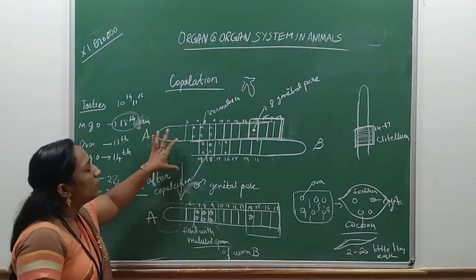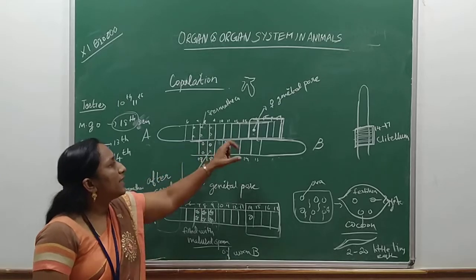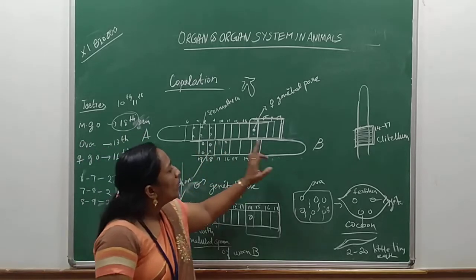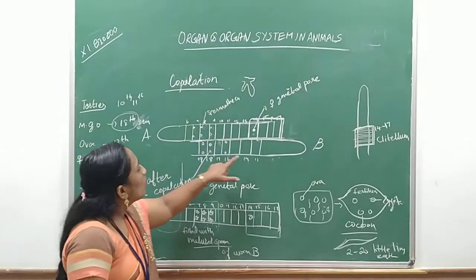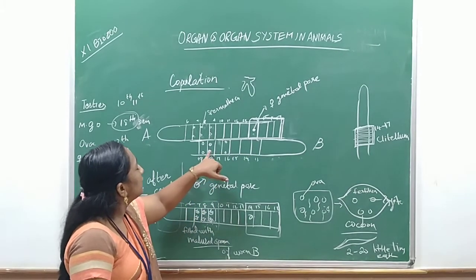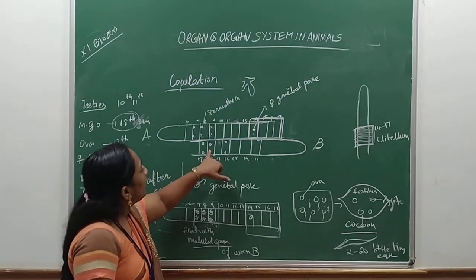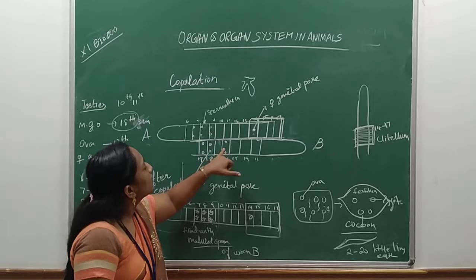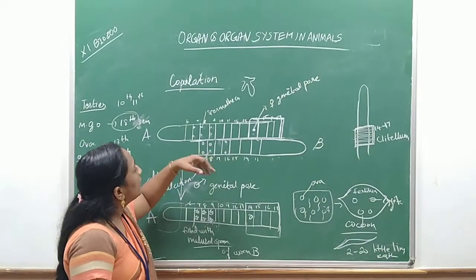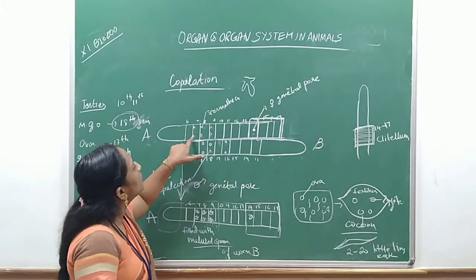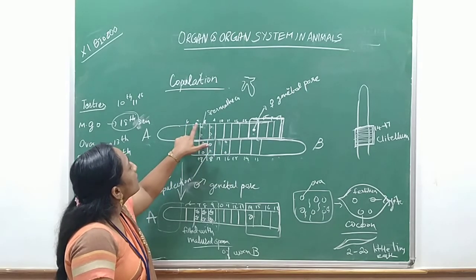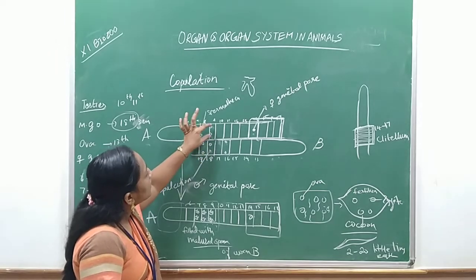Okay, so this is copulation, which takes place between two earthworms in opposite directions. They come and lie in opposite directions, one worm A facing this side and worm B facing the opposite direction. Now in worm B, if the male gamete is matured, this is the male reproductive opening. It will attach with the help of penial setae and the accessory papillae to worm A, and it starts to eject the male gametes inside the thecae of these segments, between 8 and 9, 7 and 8, and 6 and 7 segments. So it fills first here and then it fills here.